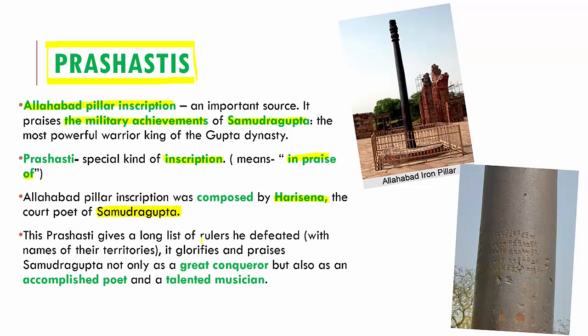This Prashasti gives a long list of rulers that Samudragupta defeated and the names of their territories, and it also praises him as a great conqueror, an accomplished poet, and a very talented musician. With the help of these Prashastis, certain literary artifacts as well as archaeological evidence, we can talk about how the Gupta dynasty was, how the people lived there, and what the economic status of the people was back then.